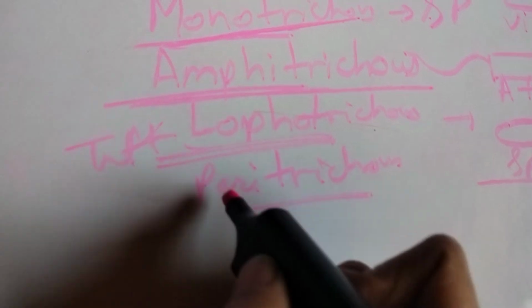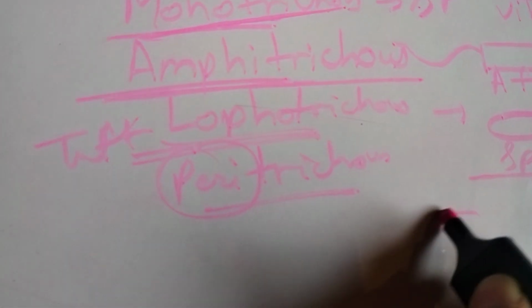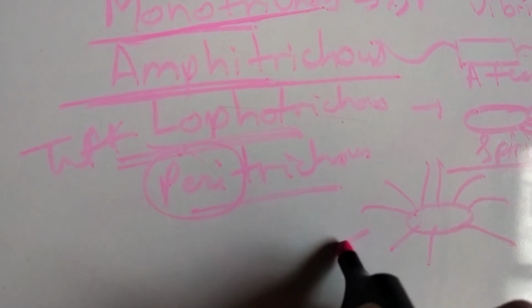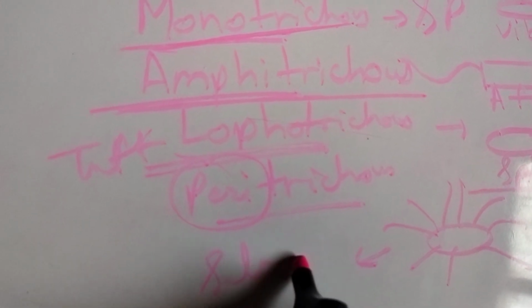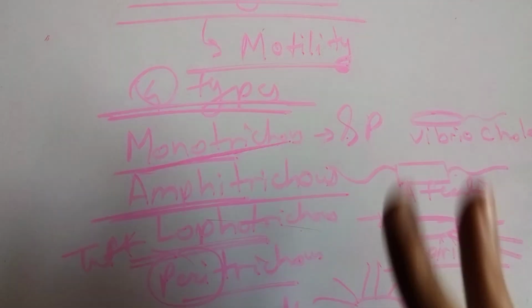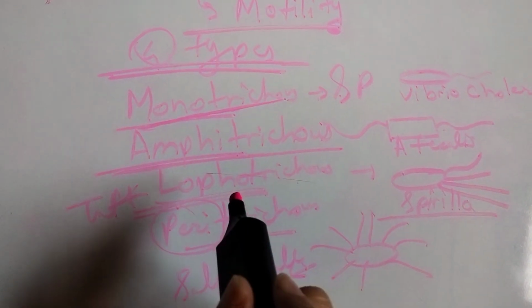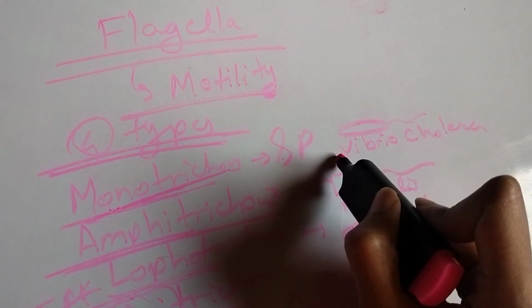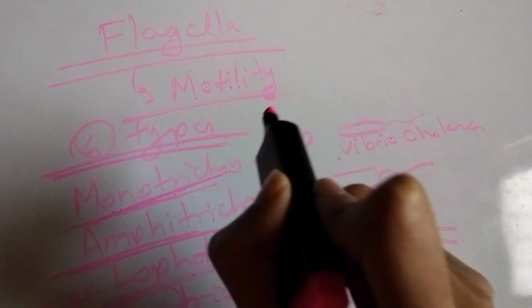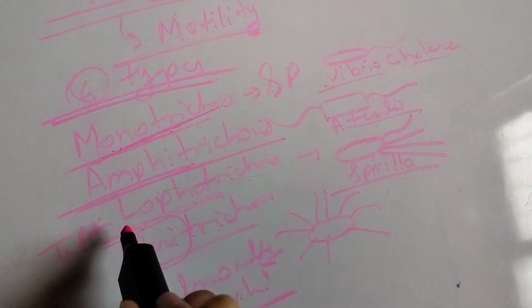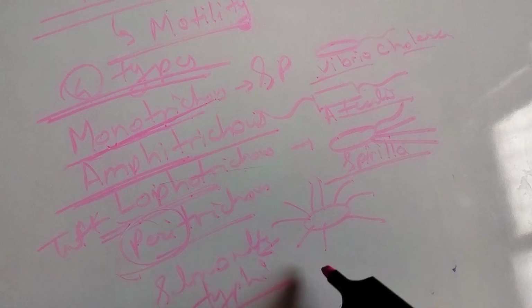Then peri means around. Around the bacteria there are flagella. The example of the peritrichous is Salmonella typhi. So there are four types of flagella: monotrichous, amphitrichous, lophotrichous, peritrichous. Mono means single. Example of the monotrichous single polar flagella is the Vibrio cholerae. Then amphitrichous is the A. faecalis, lophotrichous is the Spirilla, and the peritrichous is the Salmonella typhi.